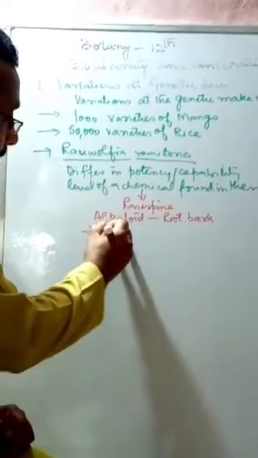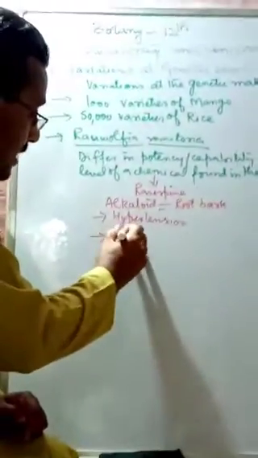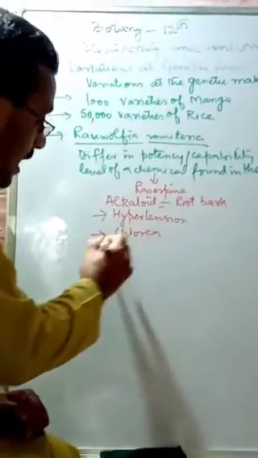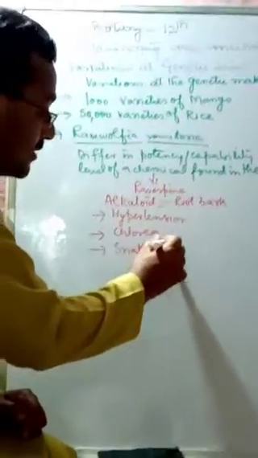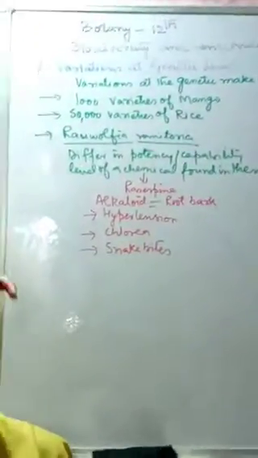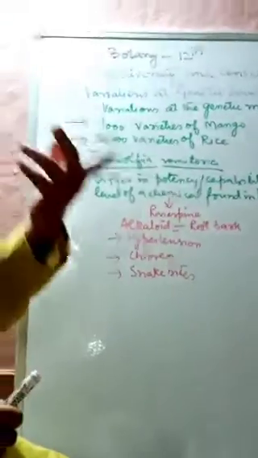It is a medicinal plant used in the treatment of hypertension, cholera, and even snake bites. So this Rauwolfia vomitoria has different varieties, like the mango and the rice.